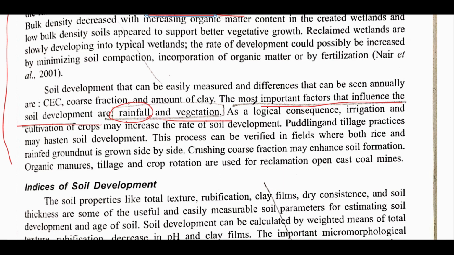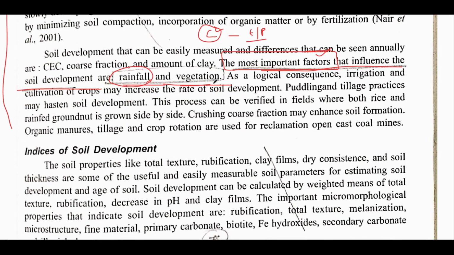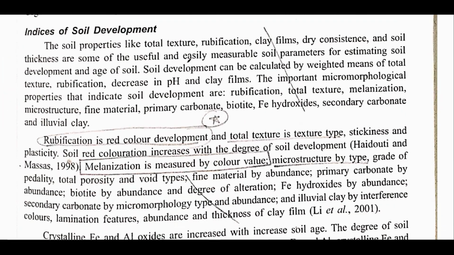The difference between these two statements is that when we talk of the most important climatic factors that influence soil formation, the answer would be temperature and precipitation. But if we talk of the most important factors, not specifically climatic factors, the answer is rainfall and vegetation. Do not mark temperature over here.